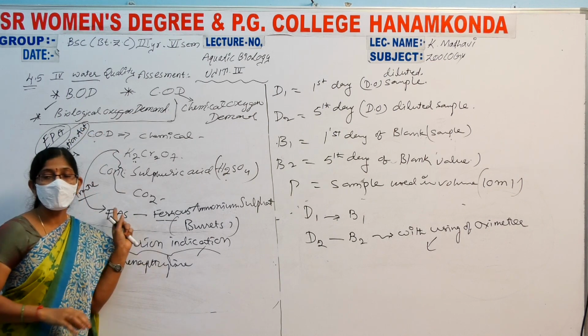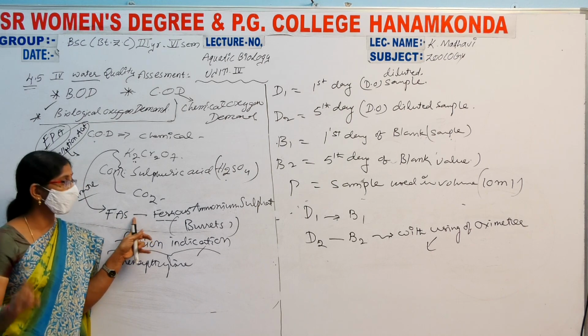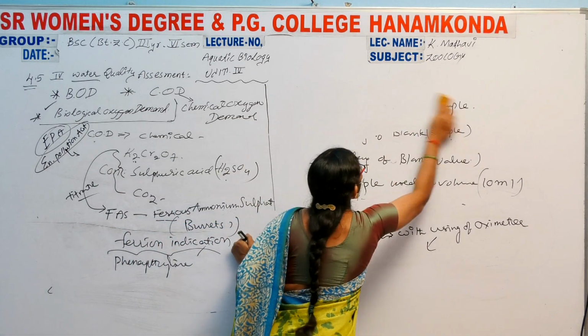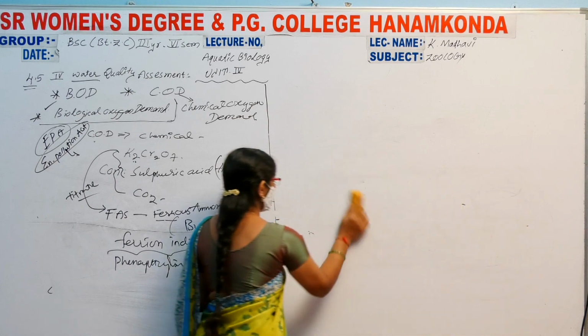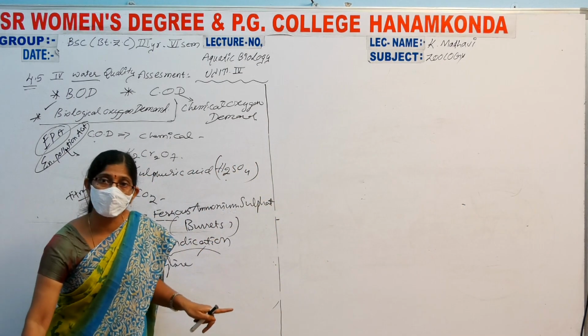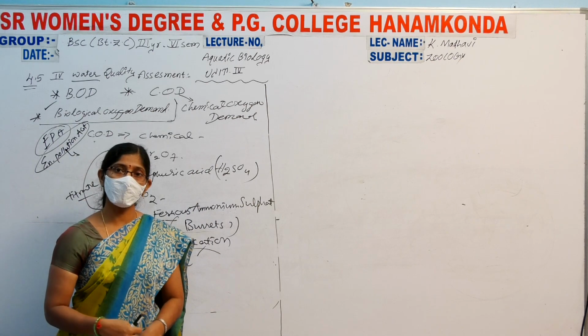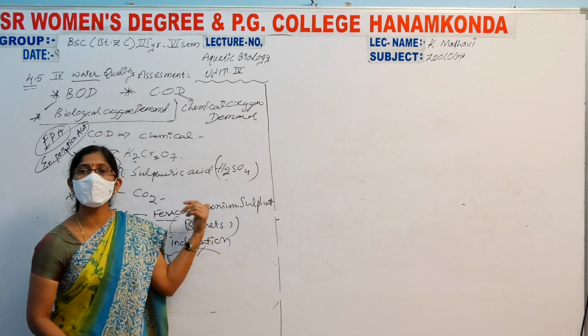What are the reagents? What are the apparatus? Here also the apparatus is required. This is theoretical and practical. BOD and COD, there is the simplest principle now.